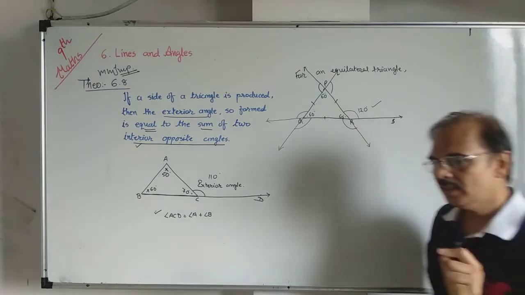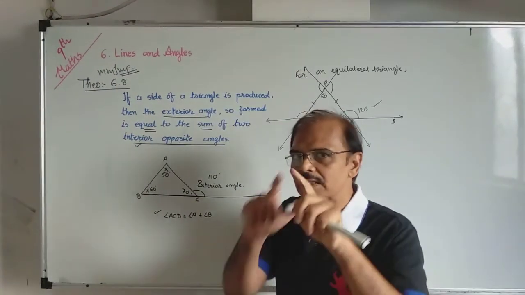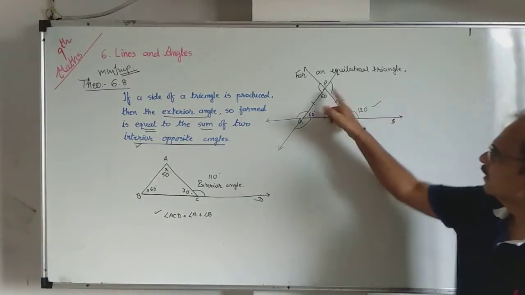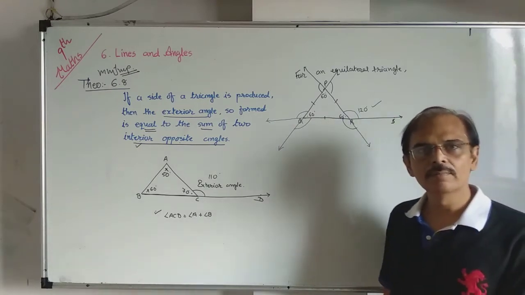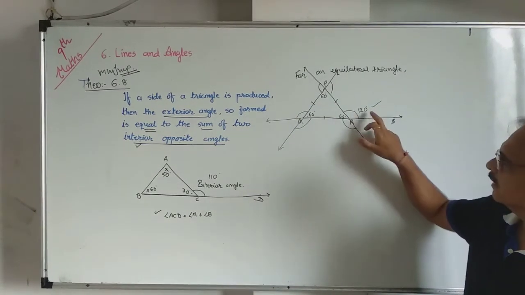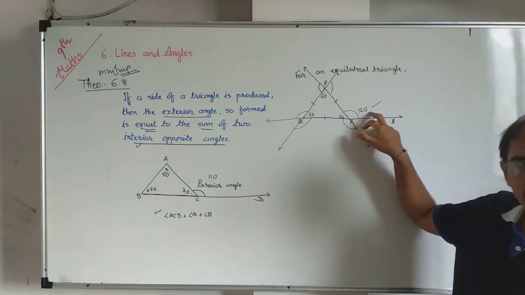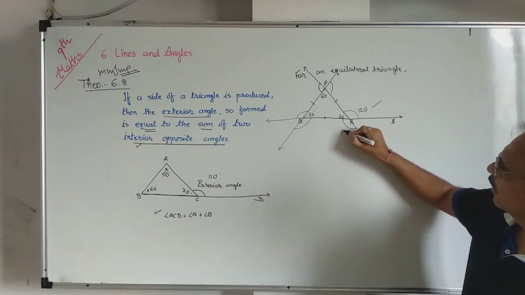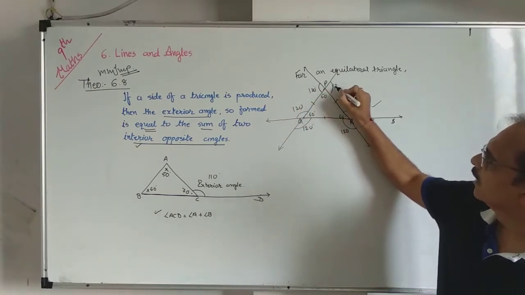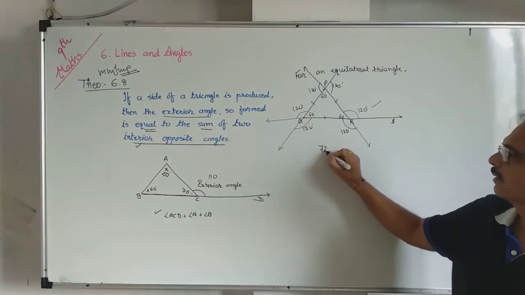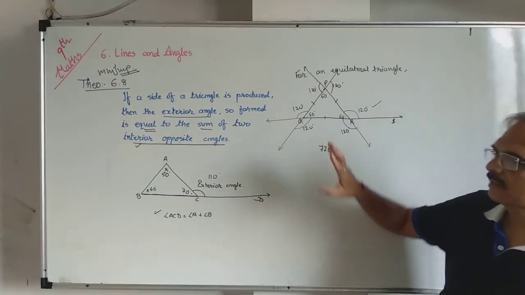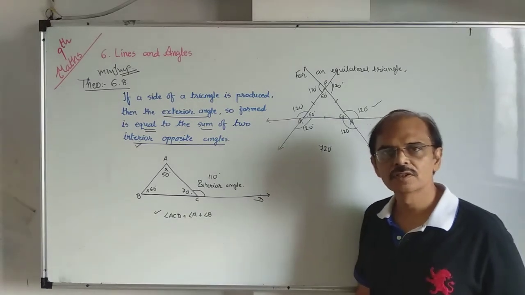Mind well, in an equilateral triangle, equilateral means 60, 60, 60. Three sides are the same, three angles are equal. Is it okay? Then what is the total of all exterior angles, total 6 exterior angles? Each exterior angle is 120 degrees. This is 120, vertically opposite 120. The sum of all the exterior angles is 6 times 120, that is equal to 720.